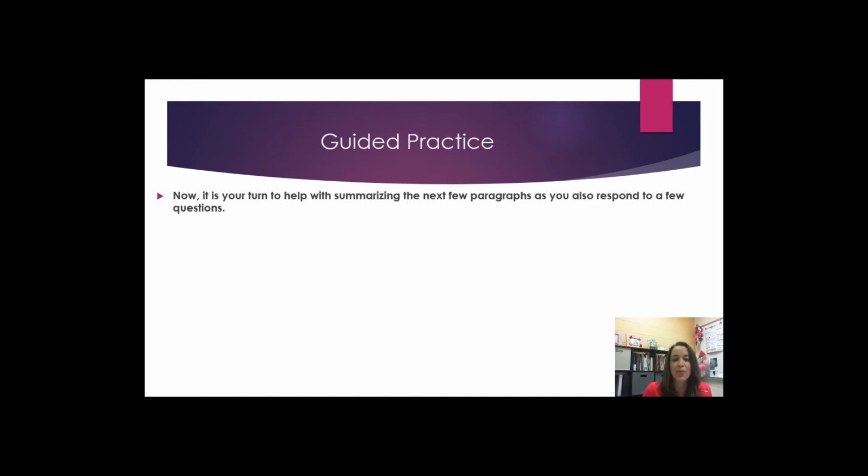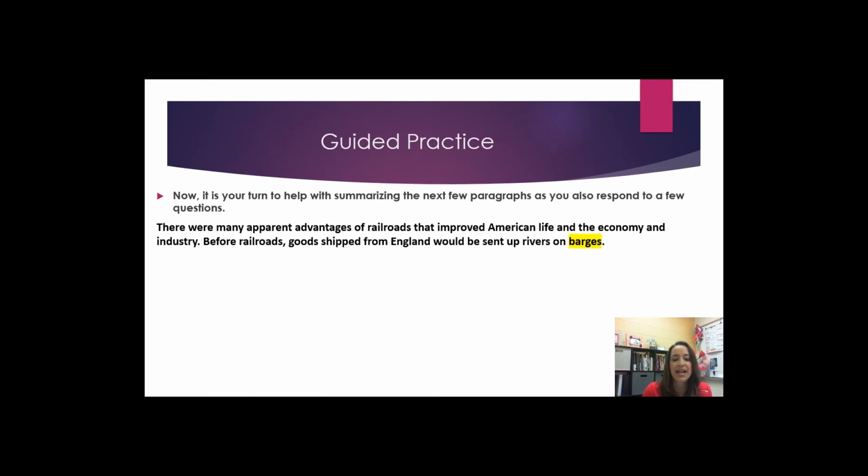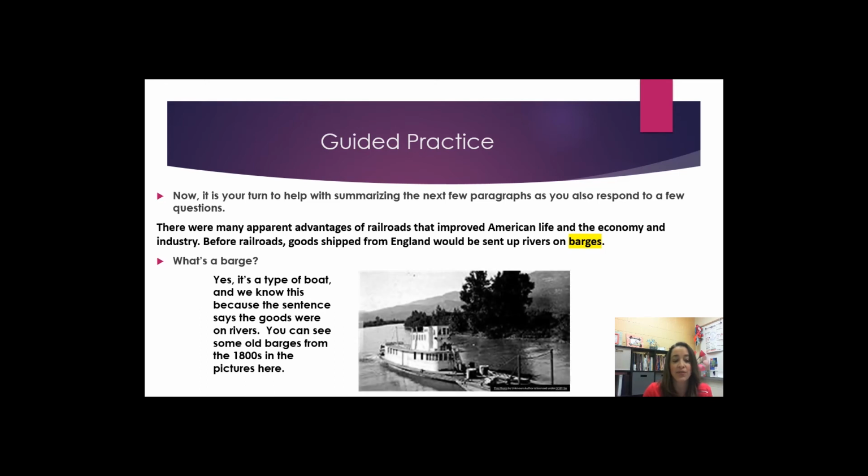Now it's your turn to help with summarizing the next few paragraphs as you also respond to a few questions. There were many apparent advantages of railroads that improved American life and the economy and industry. Before railroads, goods shipped from England would be sent up rivers on barges. What's a barge? Yes, it's a type of boat, and we know this because the sentence says the goods were on rivers. You can see some old barges from the 1800s in the picture here.